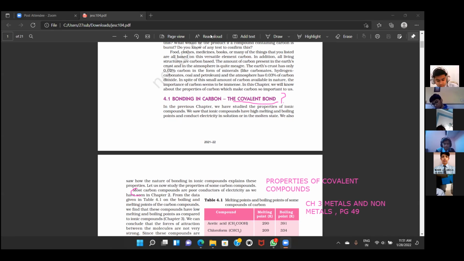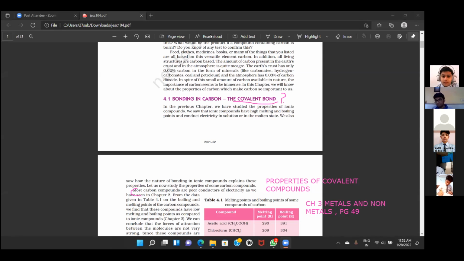Carbon compounds are poor conductors of electricity. What can we say? Covalent compounds are poor conductors because they form covalent bonds. Most carbon compounds do not conduct electricity, but there are a few exceptional cases, which we discussed in detail in chapter 3 also. Graphite was the exceptional case. We talked about it in allotropes. Remember? What is the next point?